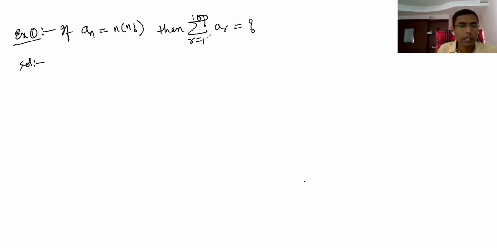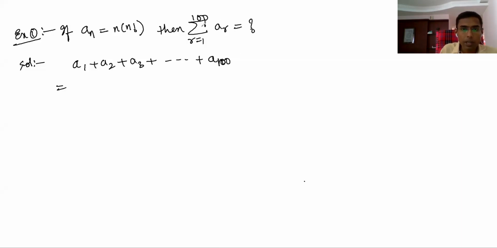Now this question is there. How do we do this question? If you see here, summation a_r is there. That means what you get is a_1 plus a_2 plus a_3 plus up to a_n, this a_n means here a_100. This is the question. Everybody can understand this much.